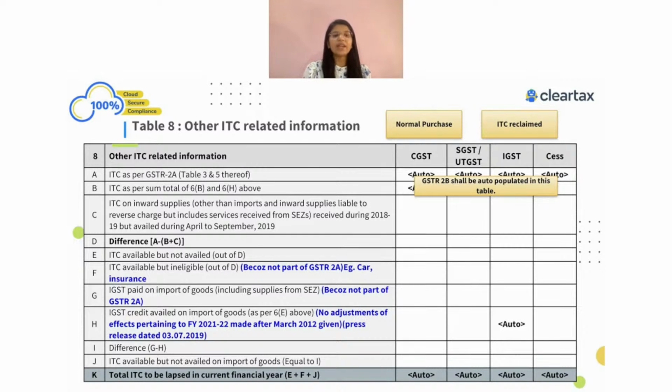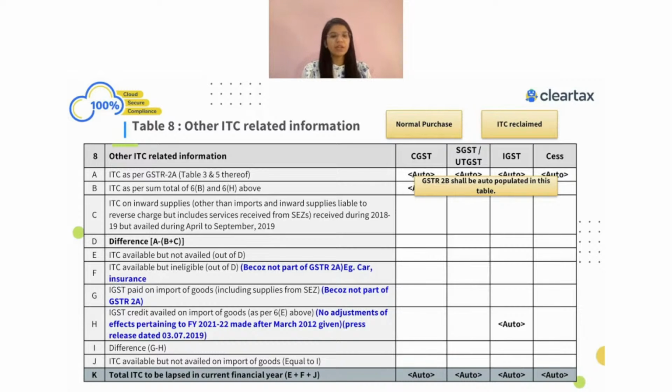But when you look into 8A, obviously this information would be there because my supplier will be filing this in the month of April itself. So the ITC which was reflecting in my 2B, and was even becoming eligible for the same financial year, which is FY 21-22 itself, but I have claimed in the next GSTR 3B from April 22 to maybe September 2022, all that ITC information has to be shown over here. Related to the current year, but claimed in the next year, information needs to be shown over here. So this is what we have to show in table number 8C.